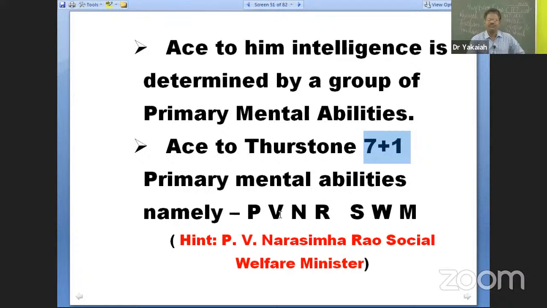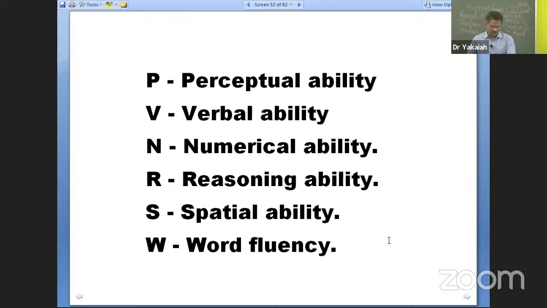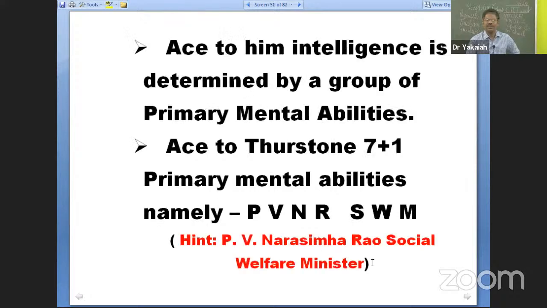I have these 7 + 1 factors like this: PV, NR, SWM. P for perceptual, V for verbal, N for numerical, R for reasoning, S for spatial, W for word fluency, and M for memory. PV, NR, SWM. I have also given you a hint, a mnemonic to remember these 7 primary mental abilities: PV Narasimha Rao for Social Welfare Ministry. During the regime of Indira Gandhi, it seems PV Narasimha Rao worked as a social welfare minister.